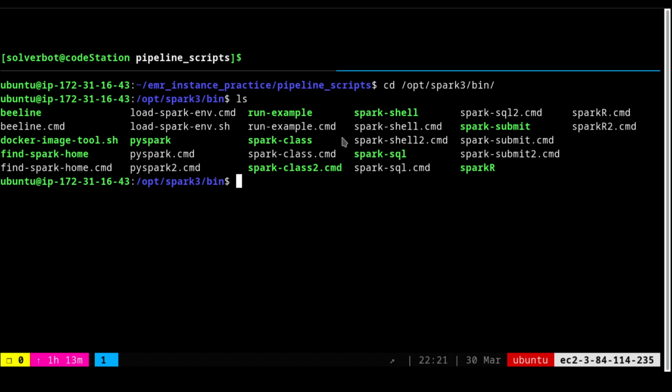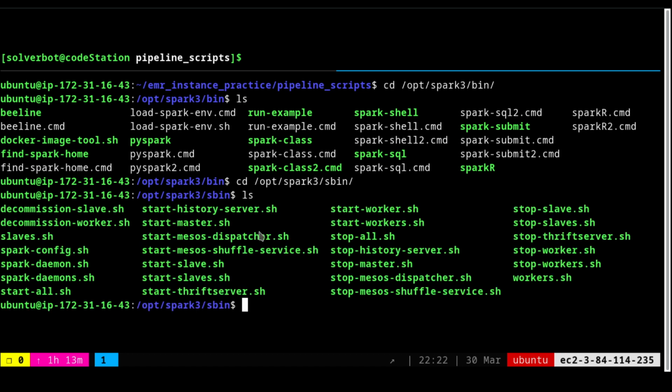In order to find the Spark master, you have to go to sbin. sbin is basically scripts binaries, or shell binaries. Here you see various binaries, it is full of shell binaries. Here you see stop and start master. You can come here and start the master, or you can use the absolute path and start it also.